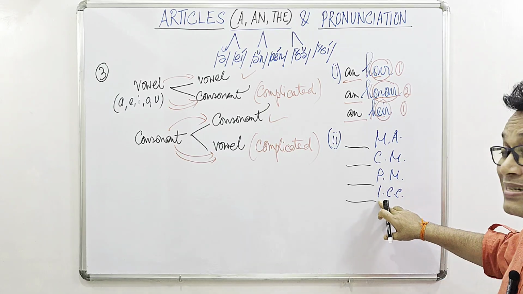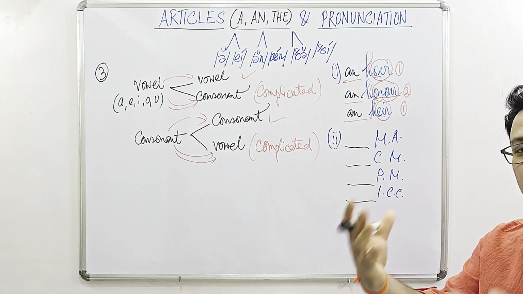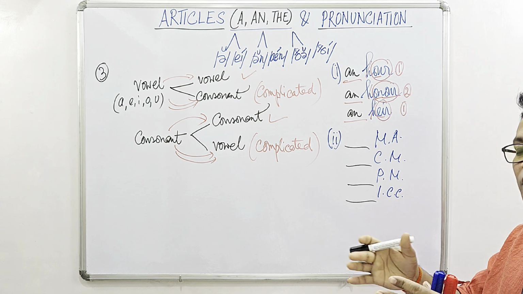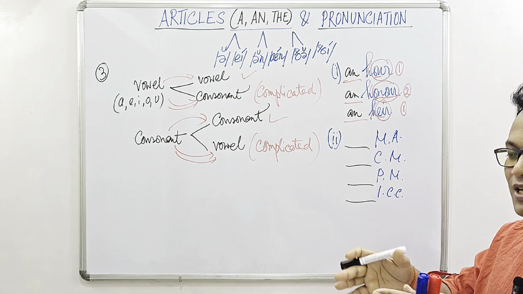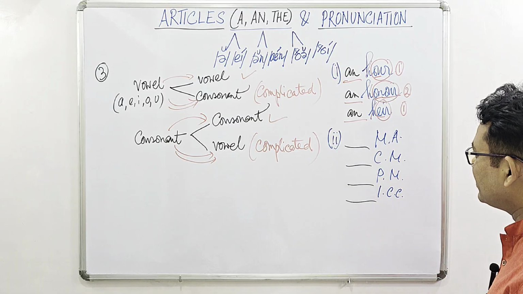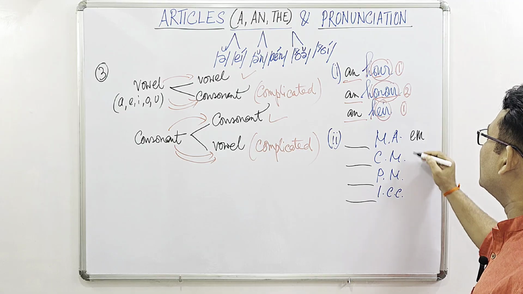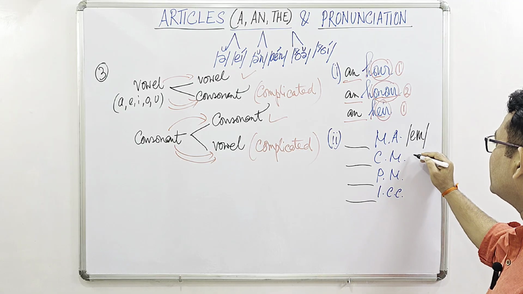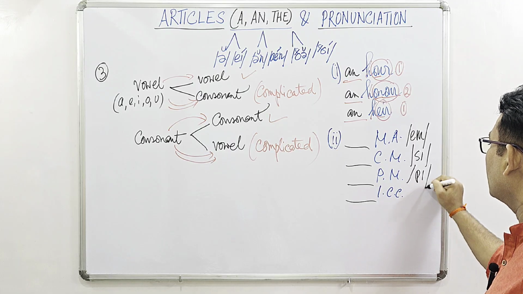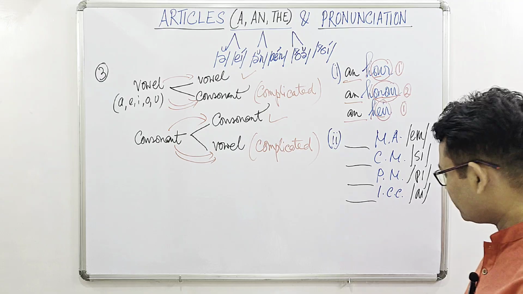Or we can see that a vowel can produce either a pure vowel sound or purely a consonant sound. In case of a vowel, there will be no hybrid or admixture of two sounds. MA, we have to consider the first letter, M. So this is the sound M. C, P, I. Okay?